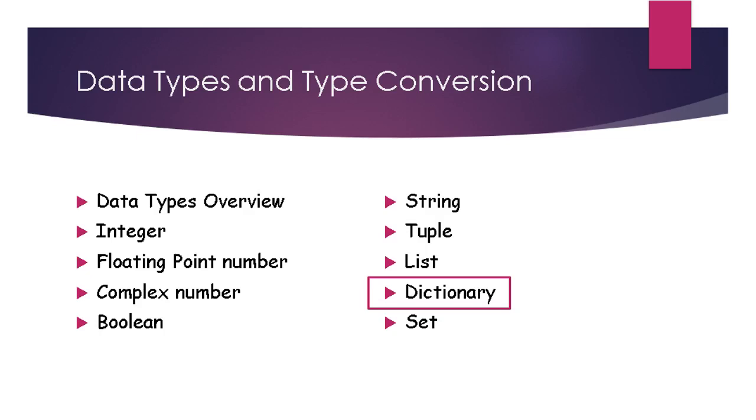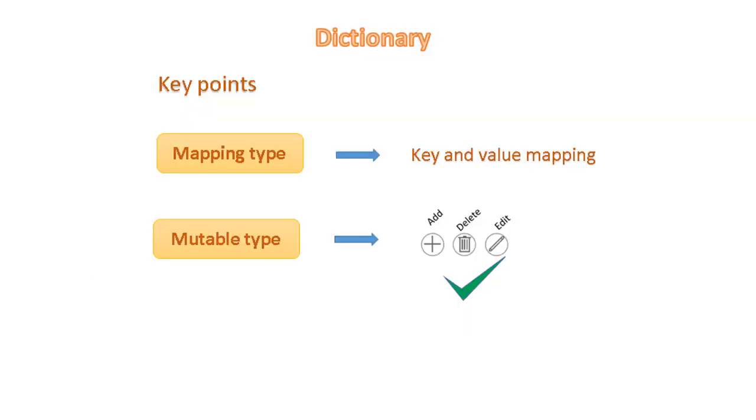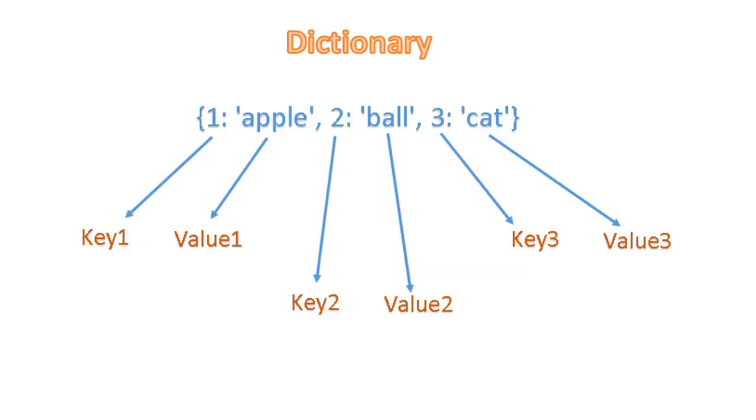This is the ninth topic in data types and type conversion. Key points about dictionary. Dictionary is a mapping type having key and value pairs, and a mutable type, which means we can add, delete and edit items in a dictionary. A dictionary is a collection of data as key value pairs separated by comma and enclosed in curly brackets. A key and its associated value are separated by a colon.